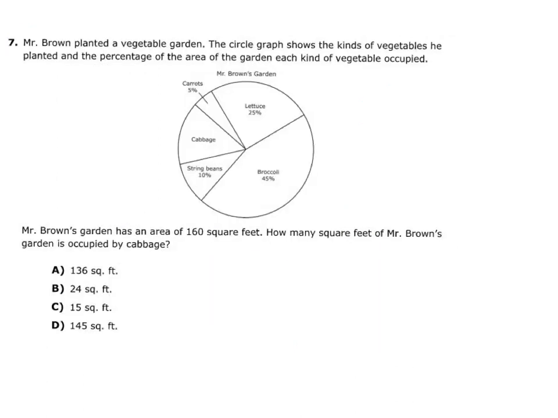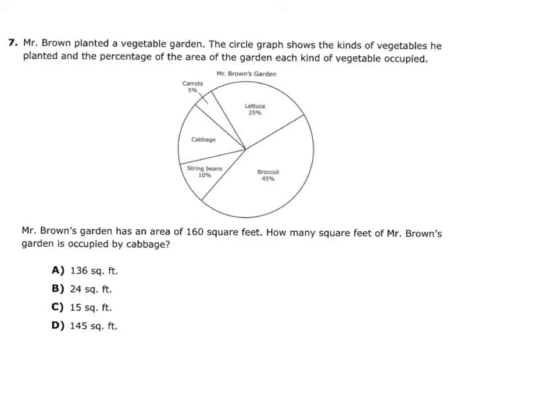Number 7. Mr. Brown planted a vegetable garden. The circle graph shows the kind of vegetable he planted and the percent of area of the garden each kind of vegetable occupied. Mr. Brown's garden has an area of 160 square feet. How many square feet of Mr. Brown's garden is occupied by cabbage? So cabbage, we don't have the percentage, so what we need to do is add everything up.